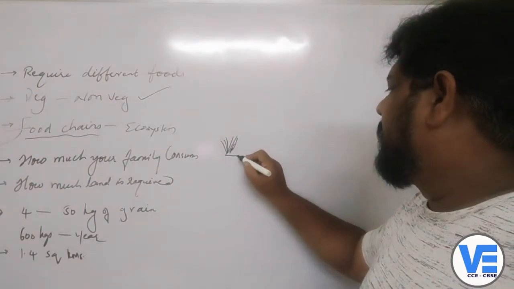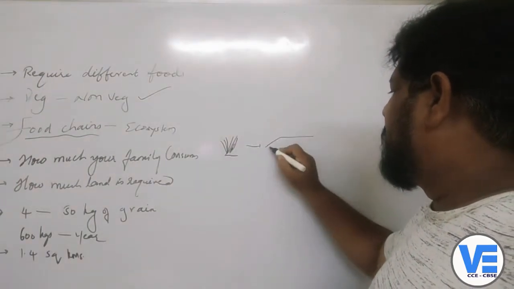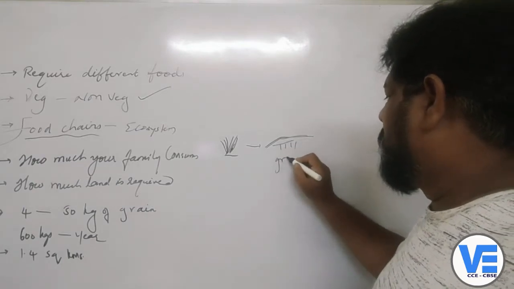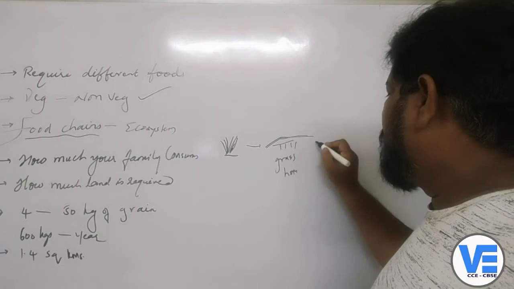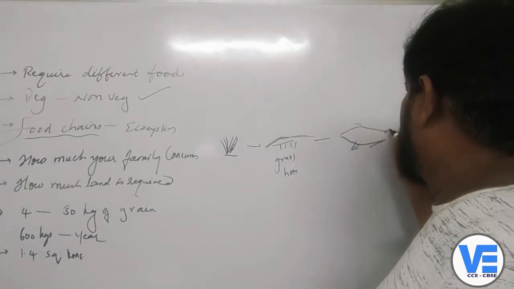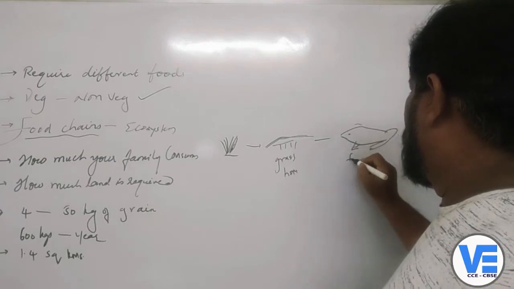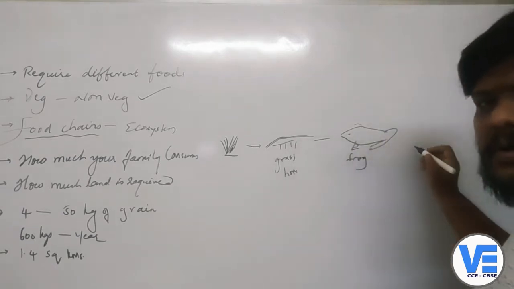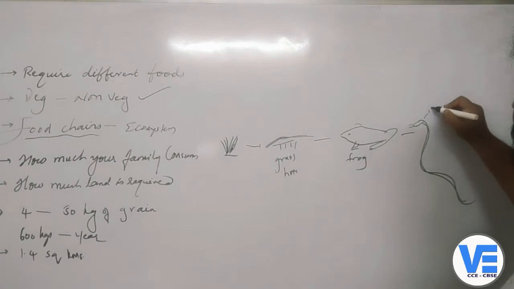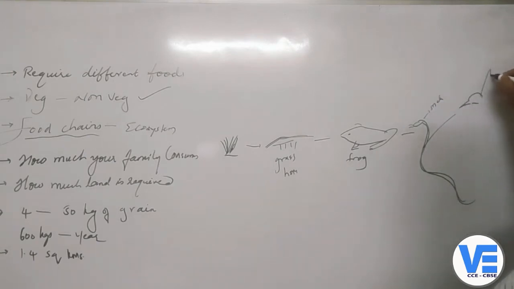Here these are the plants, and these plants are eaten by the grasshopper, and this grasshopper is eaten by a frog, and this frog is now eaten by a snake, and this snake is eaten by an eagle.